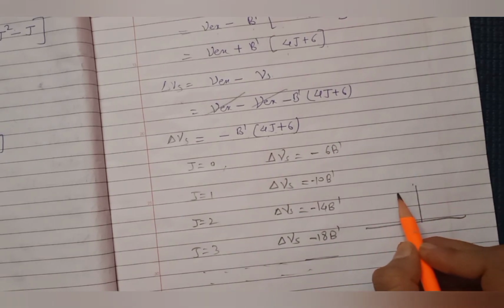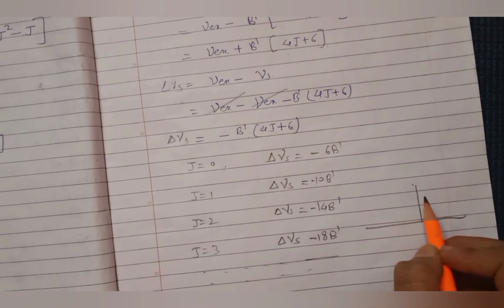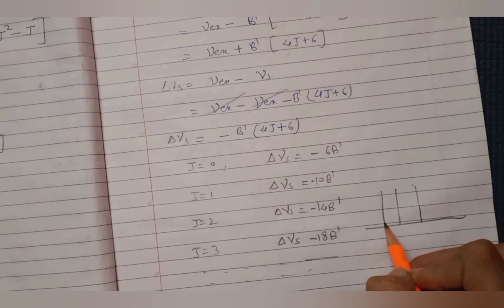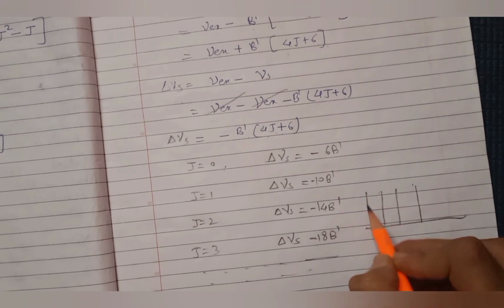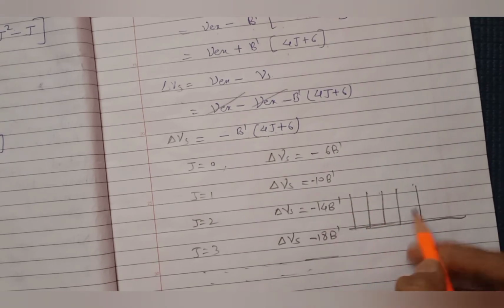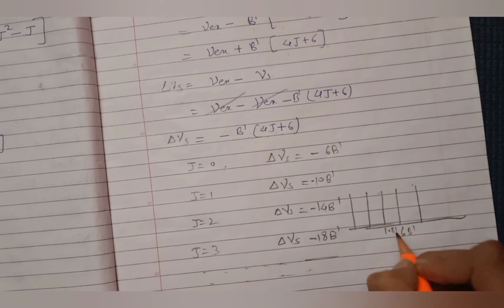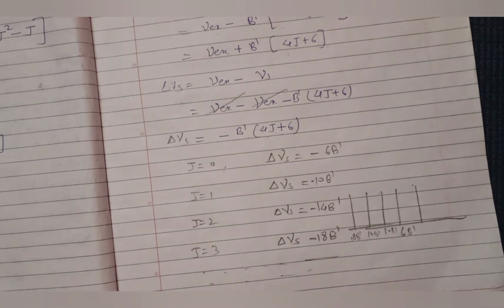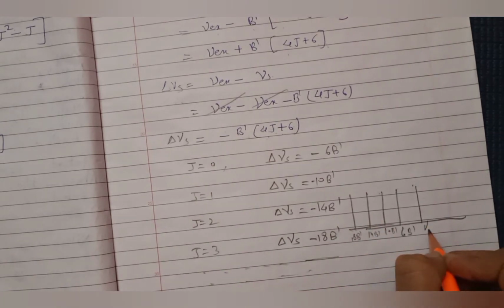As the minus sign is there, suppose there is a parent line. On the left hand side, on the negative side of the parent line, I will get these Stokes lines: 6B dash, 10B dash, 14B dash, 18B dash, and so on. Of course with minus sign because it is on the left side, and this is nu excitation.